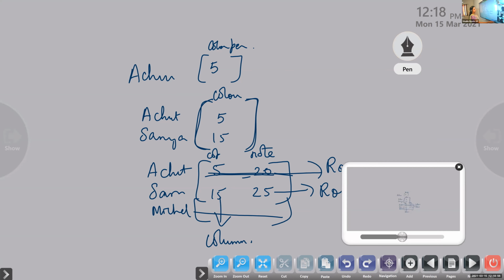The horizontal one we call rows, and the vertical one we call columns. Up to this, is it clear, children? What is meant by matrix? It is the arrangement of elements in rows and columns.